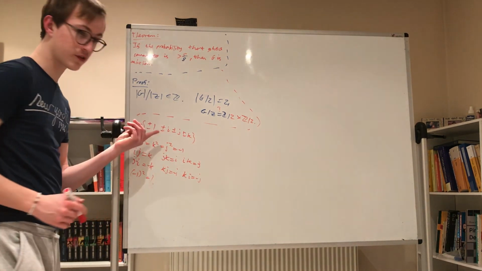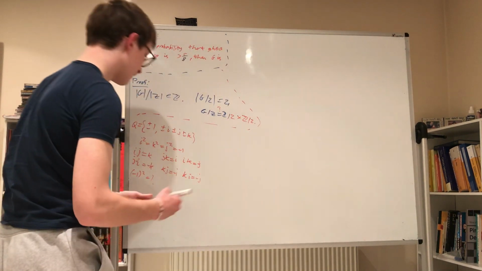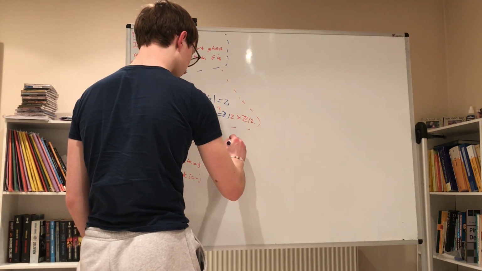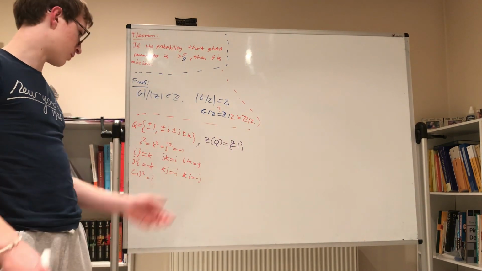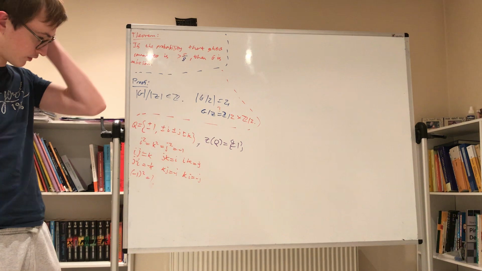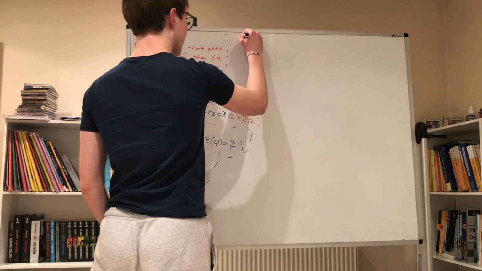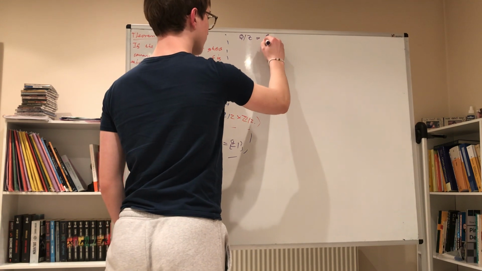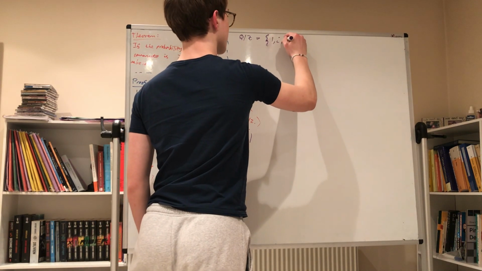Now, what's the centre of this group? Well, one can easily see that the centre of Q is precisely just plus or minus 1. You can just see that the only 2 elements which commute with everybody are plus or minus 1. So, let's do Q mod Z. What does this group look like? Well, we've modded out basically negatives, so now we're just left with 1, i, j, k.